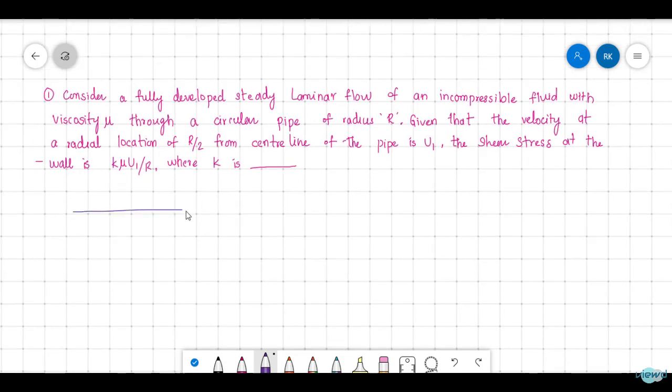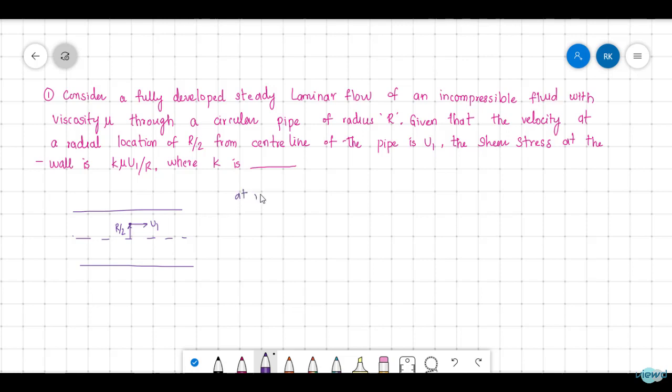So there is a circular pipe. This is along the length, and at a radius of R by 2, the velocity is u1. The velocity of the particle at radius R by 2 is u1.